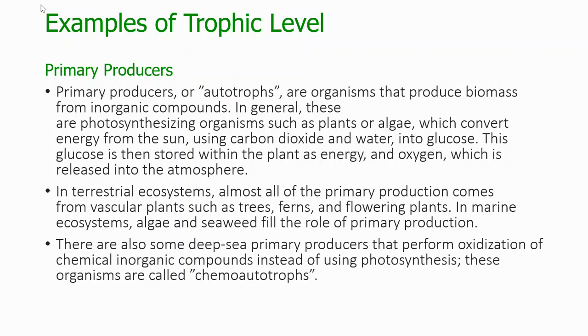In terrestrial ecosystems, almost all of the primary production comes from vascular plants such as trees, ferns, and flowering plants. In marine ecosystems, algae and seaweed fill the role of primary production. There are also some deep sea primary producers that perform oxidation of inorganic chemical compounds instead of using photosynthesis. These organisms are called chemoautotrophs.